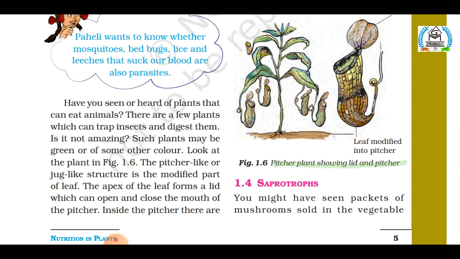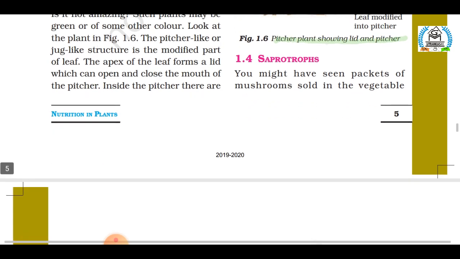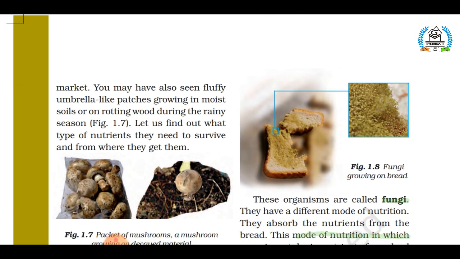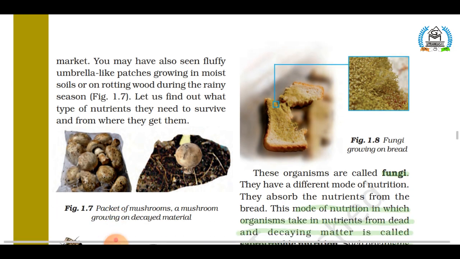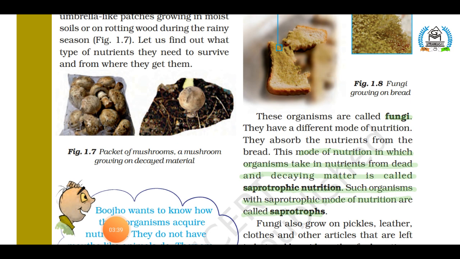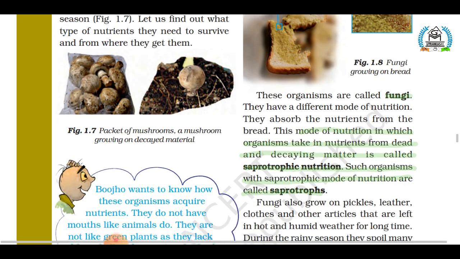As you can see in the case of our bread in this figure, these greenish patches on this slice of bread are fungi. Fungi are saprotrophs and they get nourishment from dead and decaying organic matter, or you can say this slice.